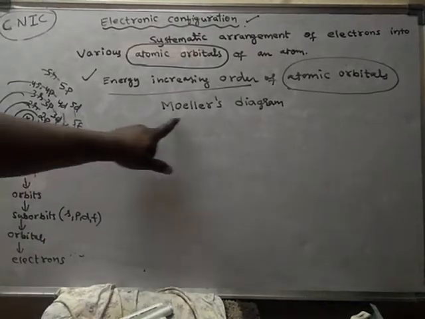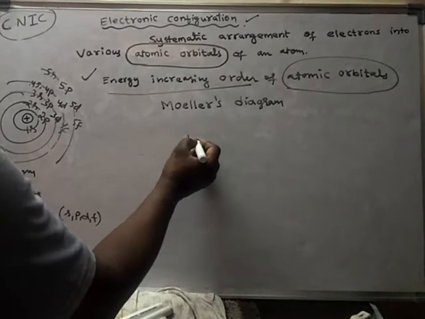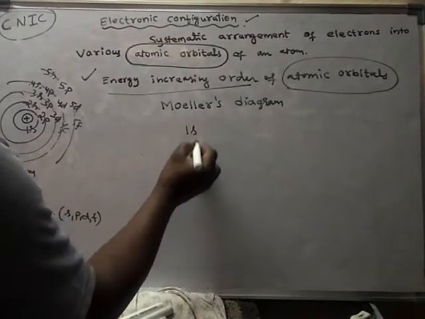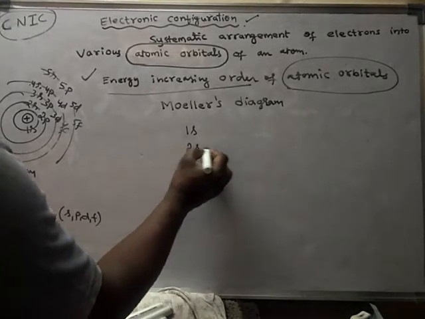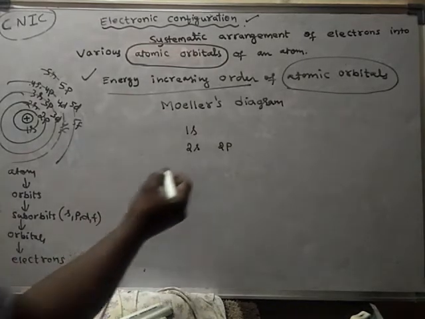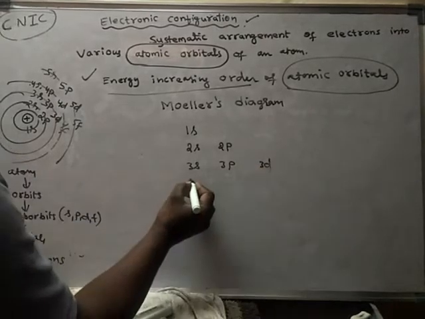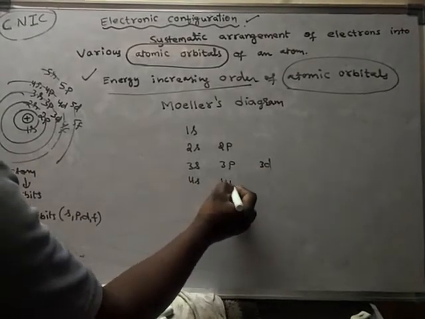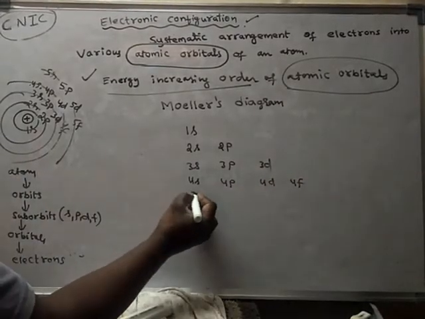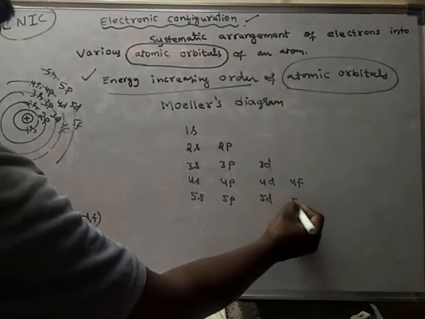So to write the electronic configuration diagram, we will take the help of this one. In the first orbit you will find only 1s, and in the second orbit you will find 2s as well as 2p. In the third orbit you will find 3s, 3p and 3d, in the fourth orbit 4s, 4p, 4d, and even 4f is present. In the fifth orbit 5s, 5p, 5d, 5f.